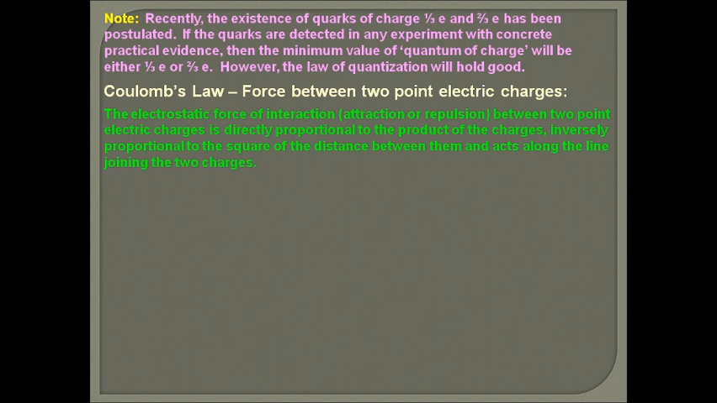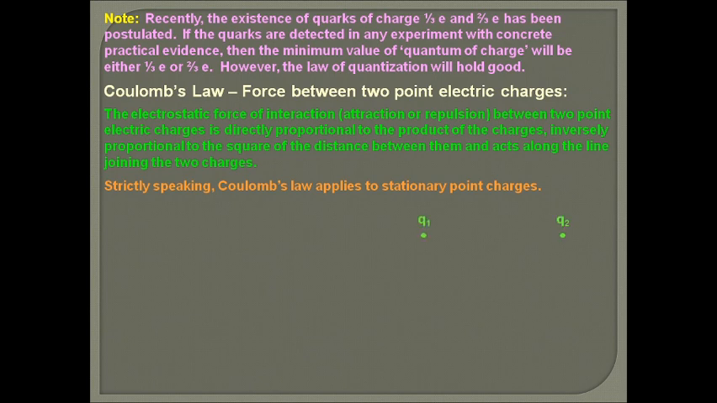The electrostatic force of interaction, that is either attraction or repulsion, between two point charges is directly proportional to the product of charges and inversely proportional to the square of the distance between them, and acts along the line joining the two charges. That's why the electrostatic force is also called a central force. Strictly speaking, Coulomb's law applies to stationary point charges. That is one of the limitations of Coulomb's law.